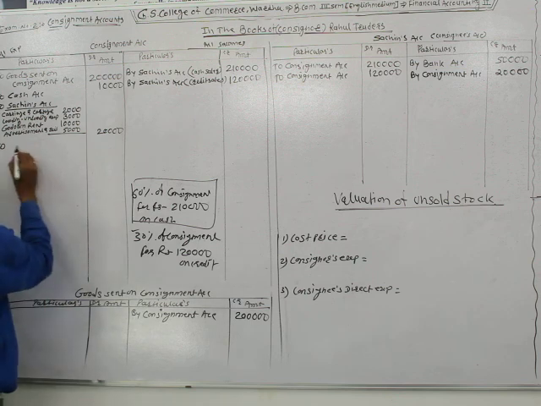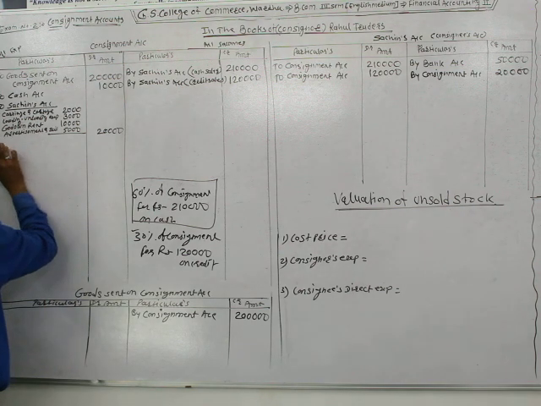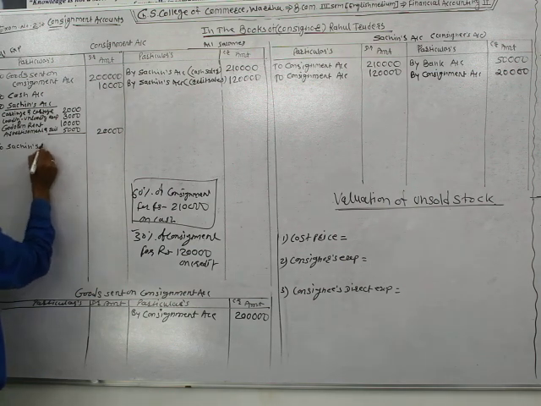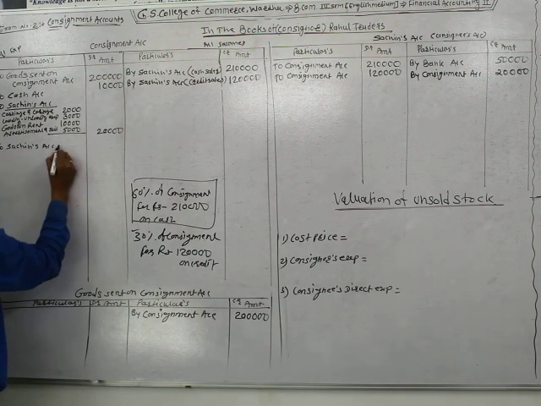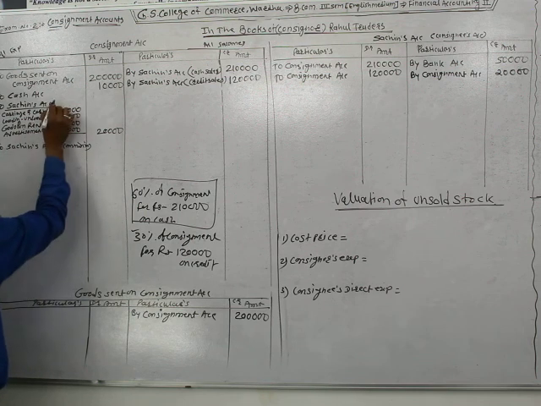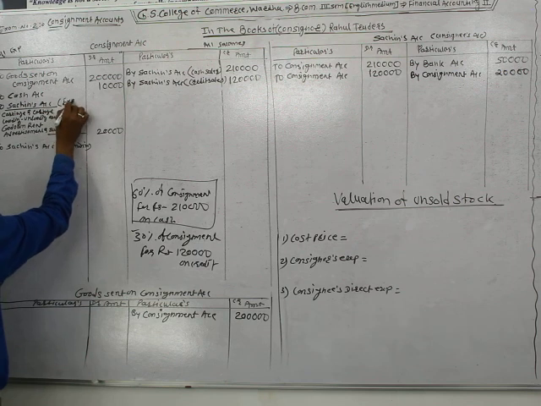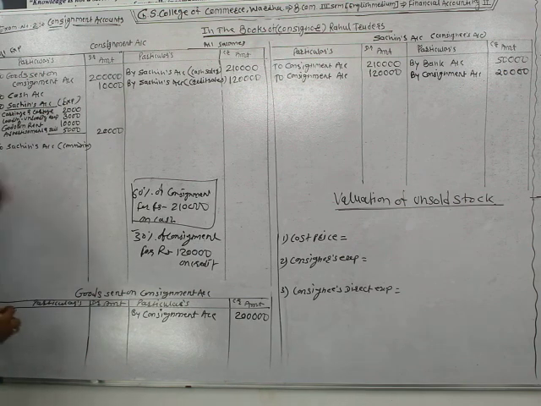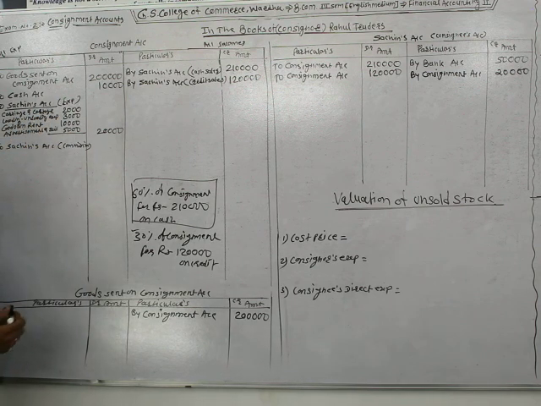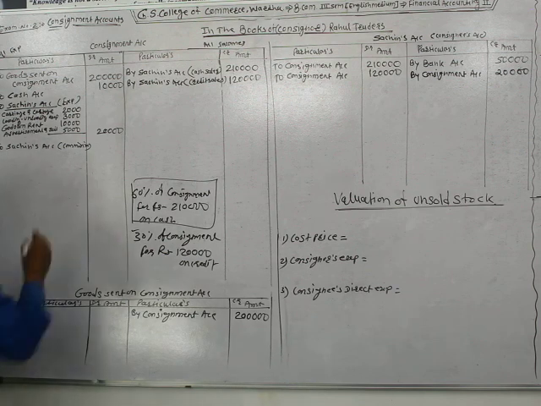So write at the debit side of the consignment account by the name of Sachin's account, it's for commission. Firstly we credited Sachin's account for his expenses, and after that credited Sachin's account for his commission.